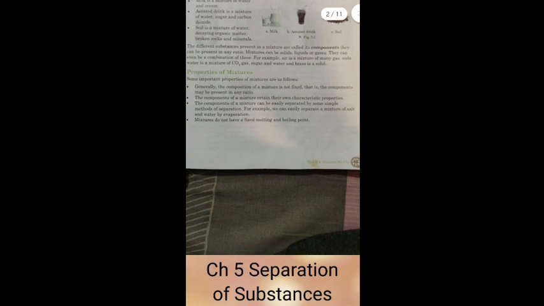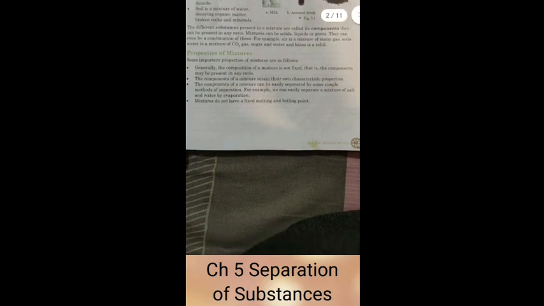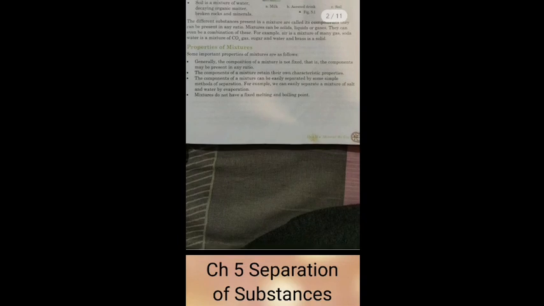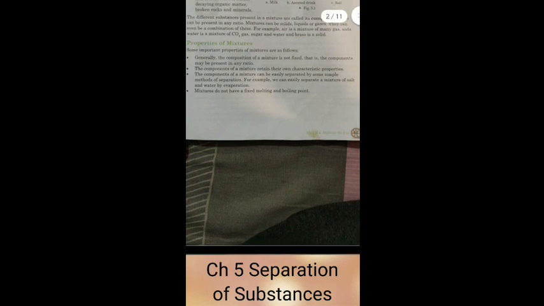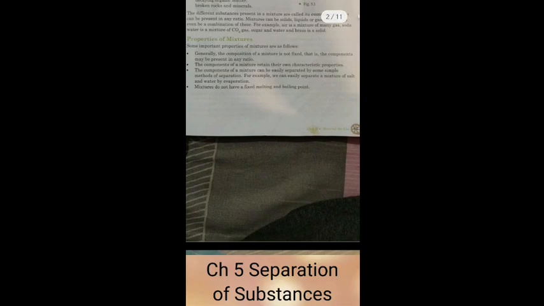Okay, now comes the next property. When you are having salad, when you are having a piece, either you'll be having cucumber or onion or tomato. It's not like you'll be taking everything altogether in your mouth. So individual items you'll be taking. So you can say that in a mixture, each ingredient retains its own properties, right?